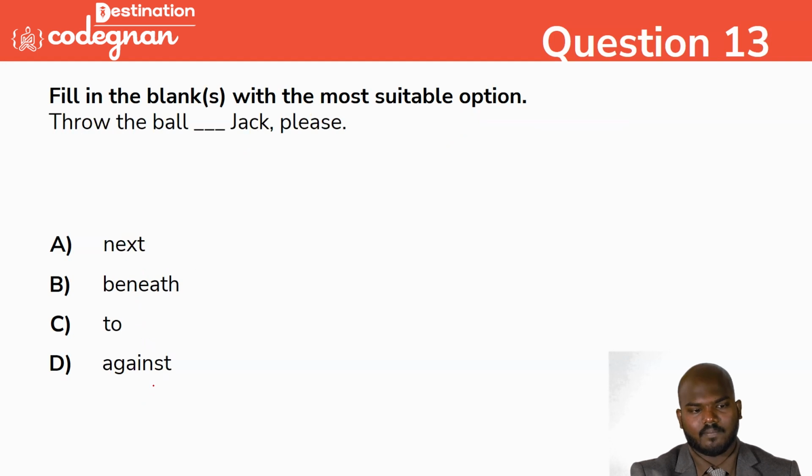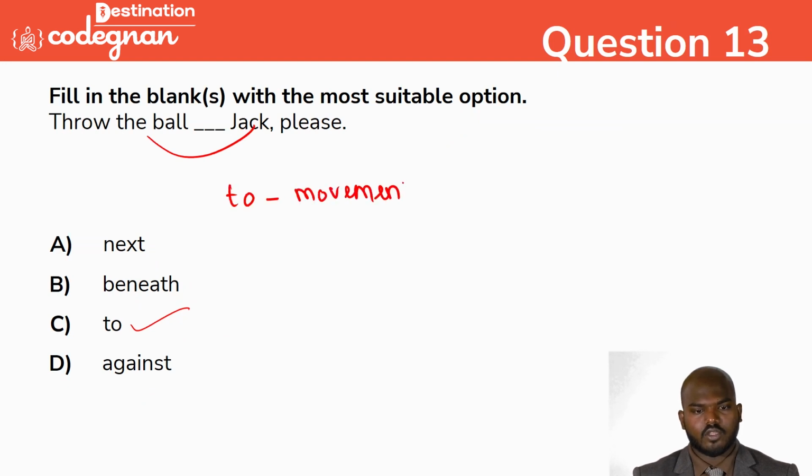So, throw the ball dash Jack, please. Whether it will come "next to" Jack, or "beneath" Jack, or "to" Jack. So throw the ball to Jack. That's what we can call it, because you show the movement. If you're having movement, then "to" will be used for the movement. If you want to travel from one place to another, you can use the movement. That's the word defined here. Movement is the very correct answer, we can mark it here. So obviously the movement is the very correct answer.